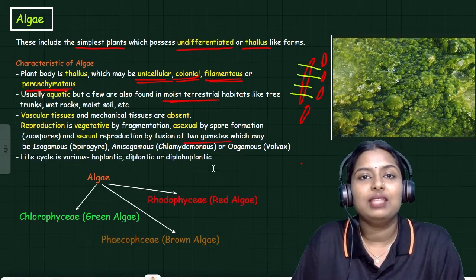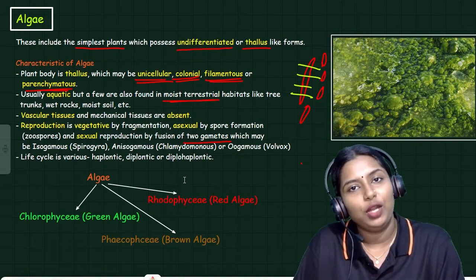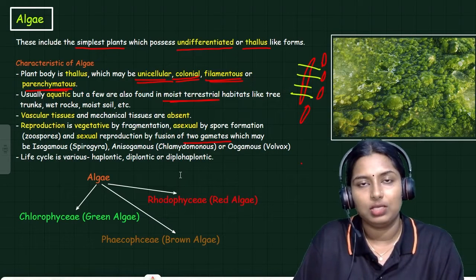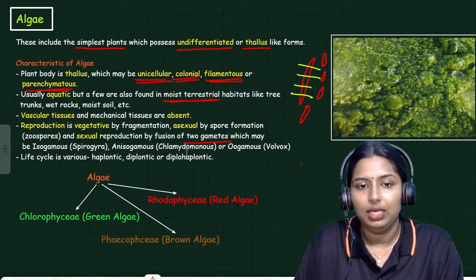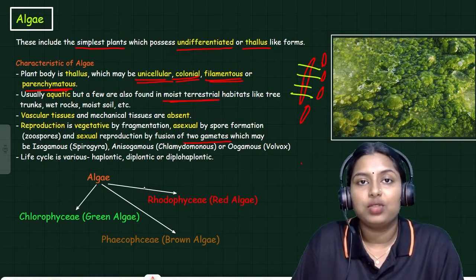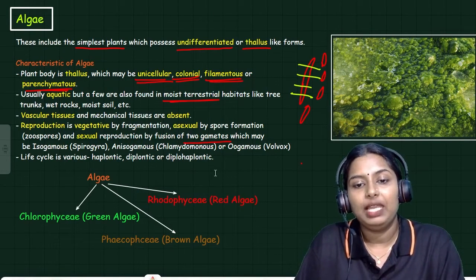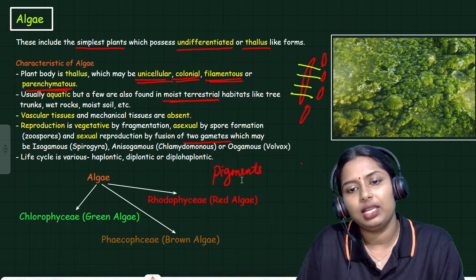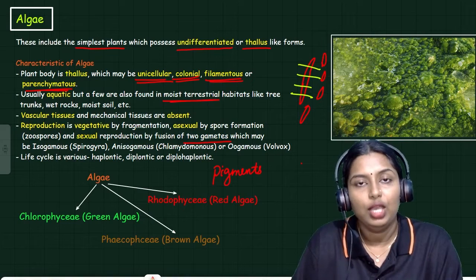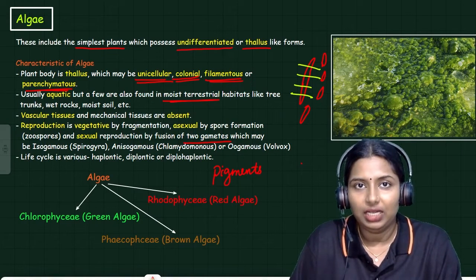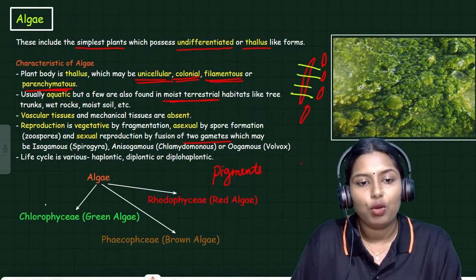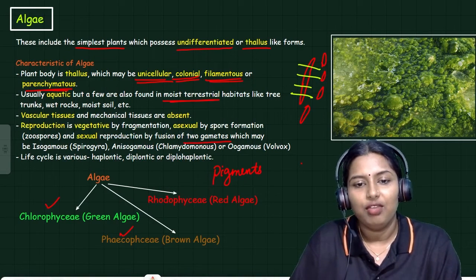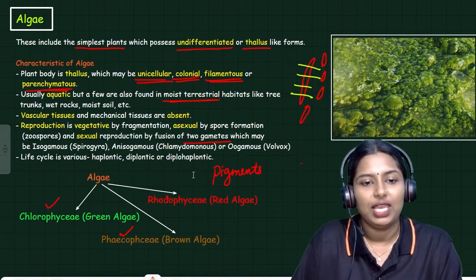Next, the life cycle. The life cycle varies in algae. Haplontic, diplontic, and diplohaplontic life cycles can be seen here. I will explain what haplontic and diplontic mean. Algae are of three types based on the pigments present in them. What do you mean by pigments? The color-giving part. Based on the pigments, algae are of three types: Chlorophyceae, Phaeophyceae, and Rhodophyceae.